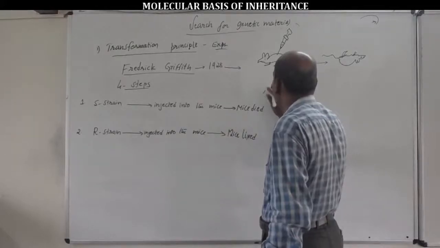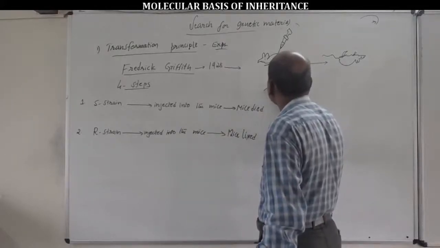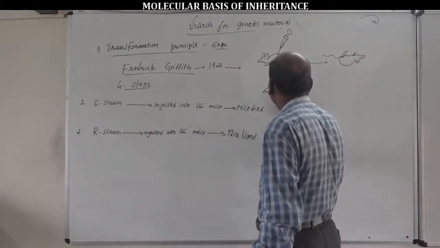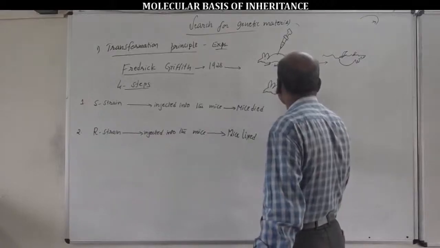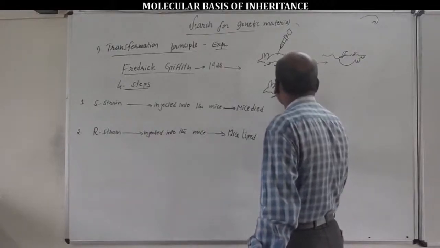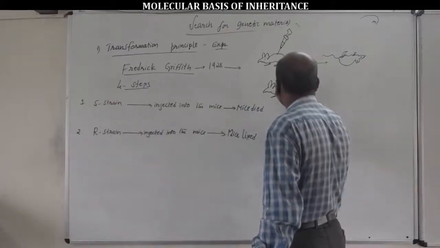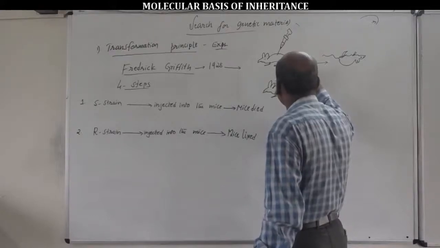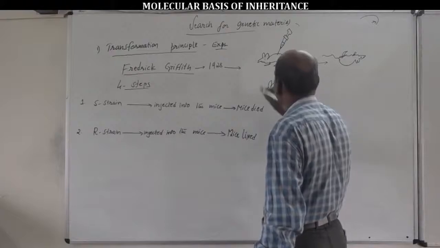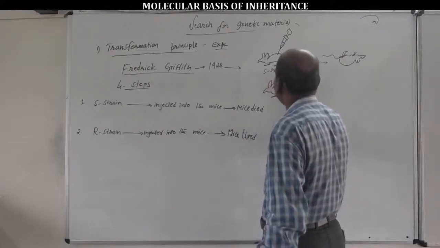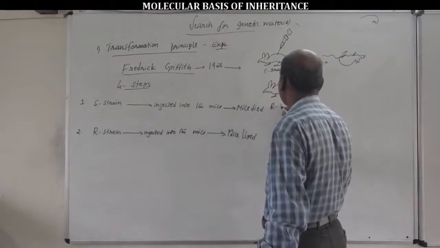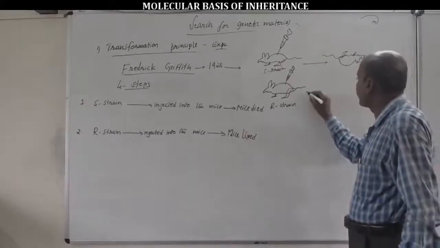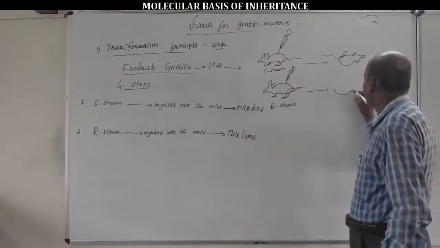So, in the second step, the injection of R-strain bacteria. This is S-strain and this is R-strain bacteria. Mice live.